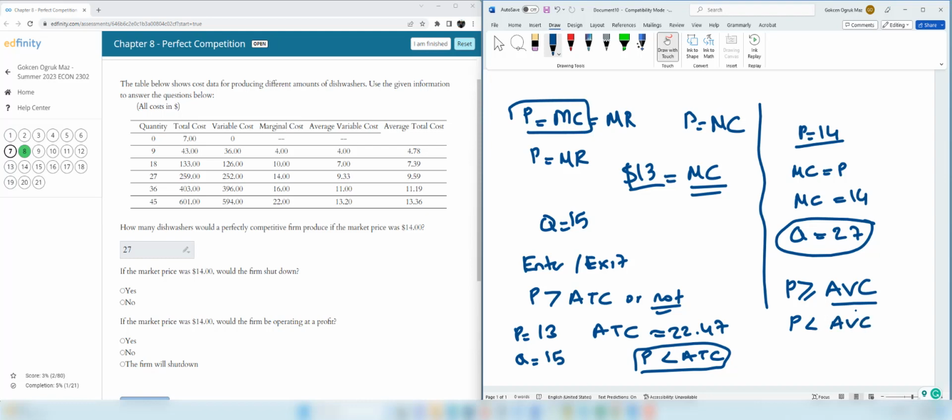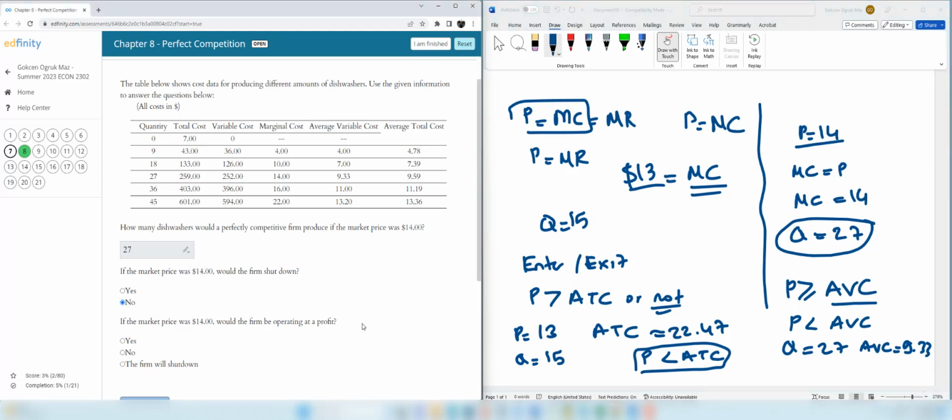So we need to check AVC at quantity 27. When quantity is 27, AVC is equal to 9.33. So for that reason, this firm shouldn't shut down because the price is higher than AVC. Therefore, the right answer is no.